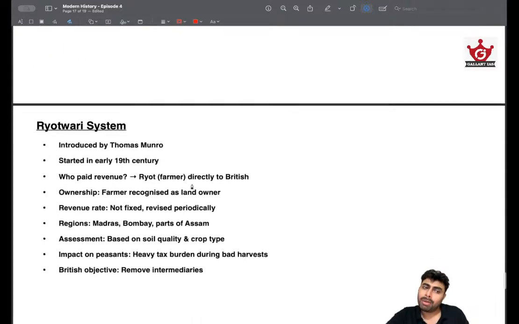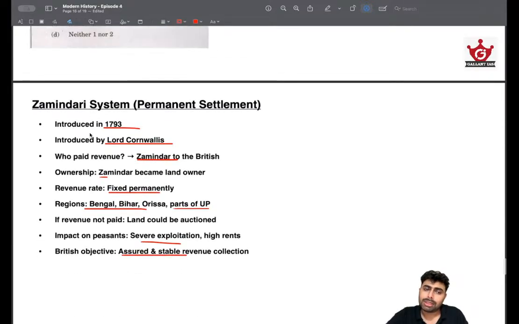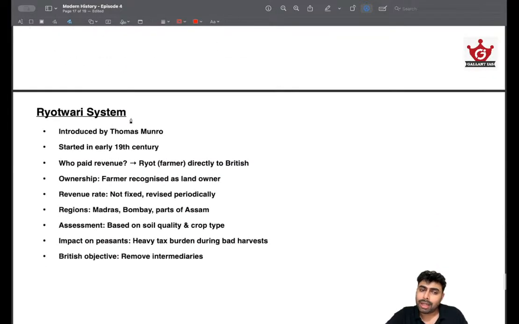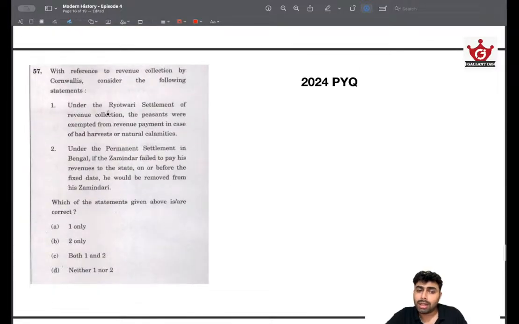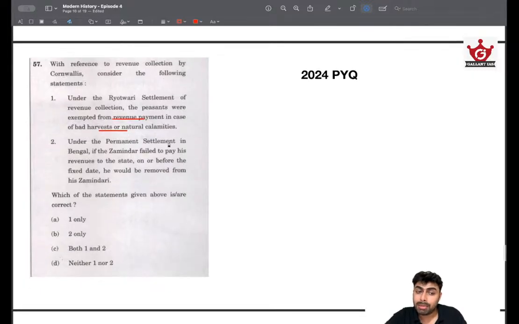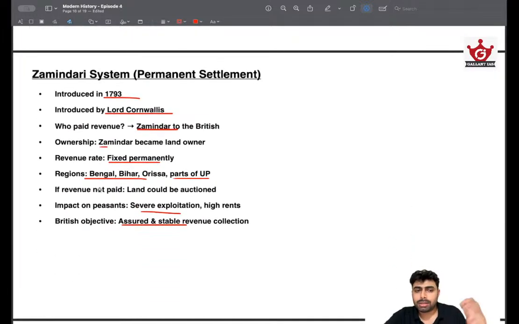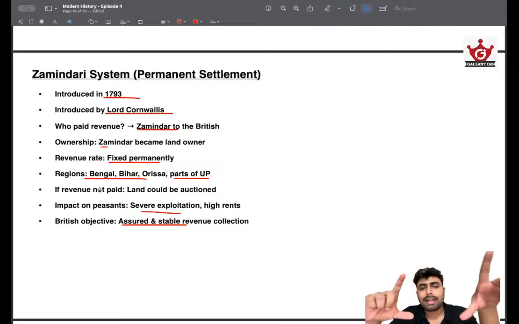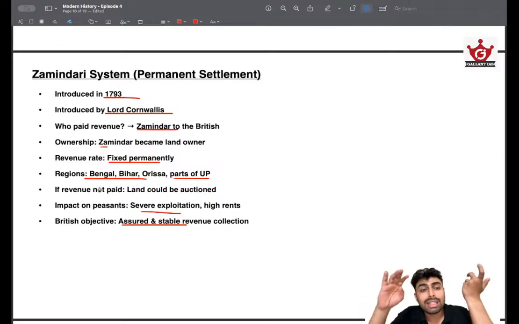Okay, the same will be dealing with Rayatwari system. See, I've used the same headers for these two, because these are the kind of questions UPSC will be asking. Look at this. Under the Rayatwari system, peasants were exempted from revenue payment in case of bad harvest or natural calamities. Under the permanent settlement system, if the Zamindar failed to pay his revenues before the fixed date, he will be removed from Zamindari. Because these information we can easily get from these headers, and you don't have to learn in very long passages, long paragraphs, long pages. Just crystallize this information into these headers so that you can easily recollect it.